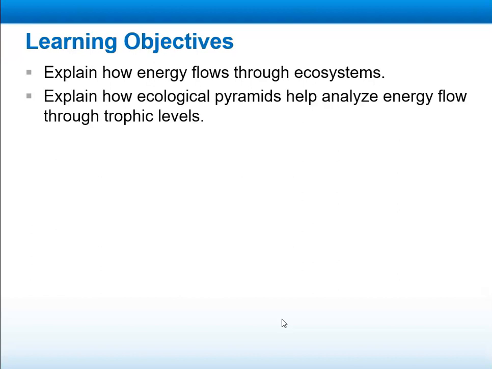Where do cows and chickens get the energy they need? Well, cows and chickens get their energy from grass and grains that they eat. And where does the grass get its energy from? Grass gets its energy from the sun. So ultimately, all of our food got its energy from the sun.